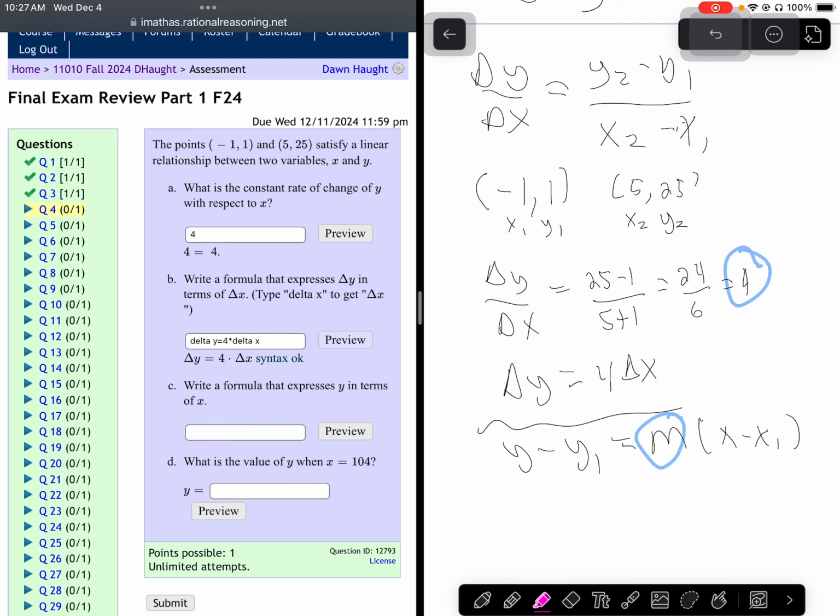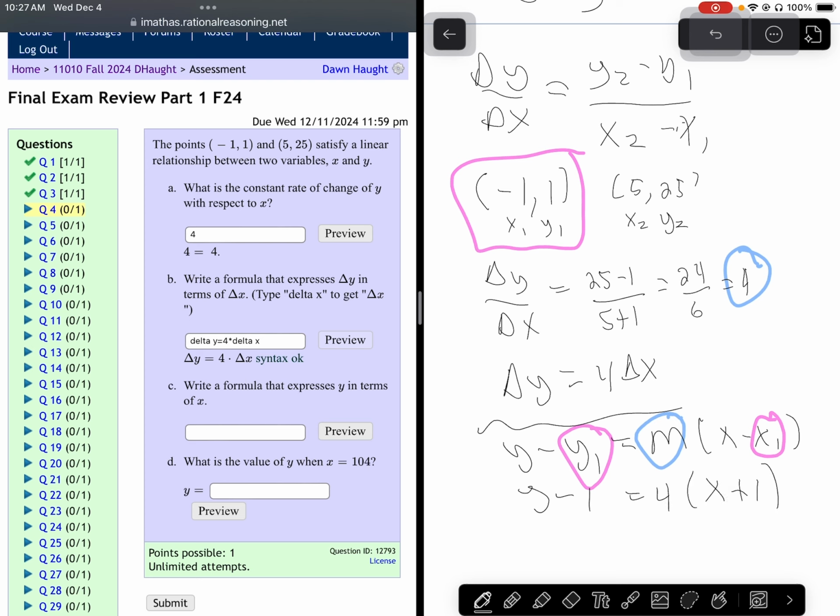Our x1, y1, we already labeled, and that's going to go here and here. So let's plug that into our formula. It says write the formula with y in terms of x, so we will have to solve for y. So we're going to get y minus 1 equals 4 times x plus 1.